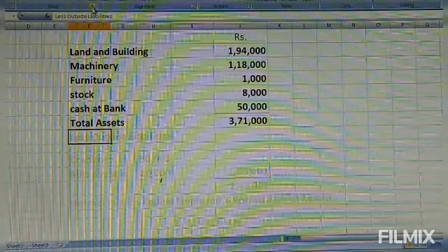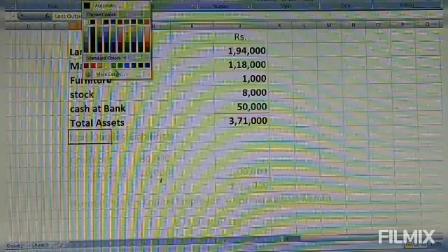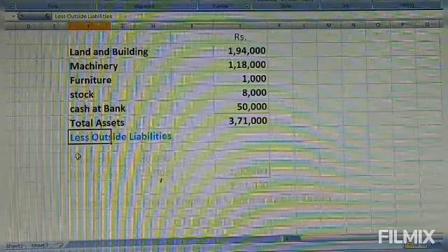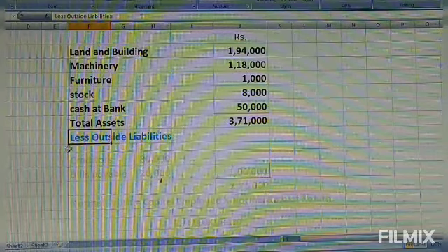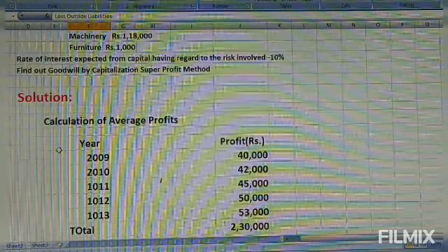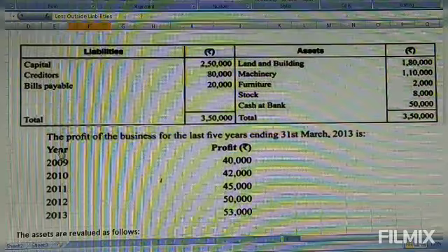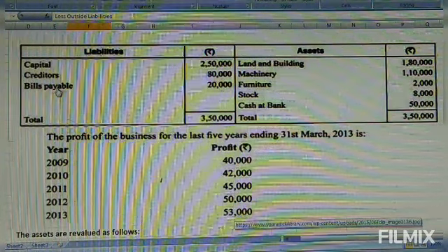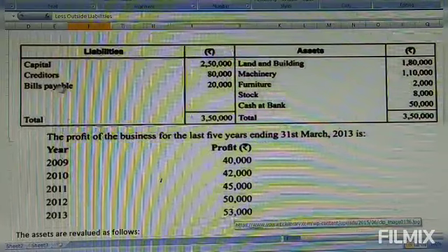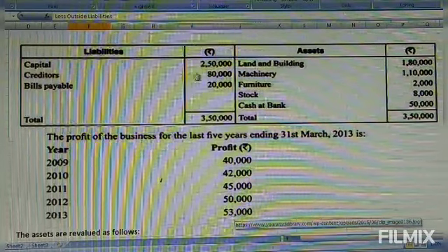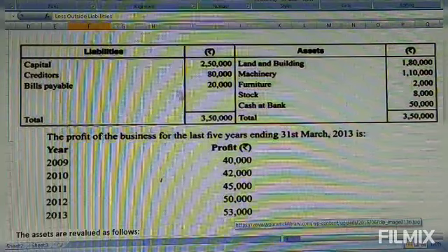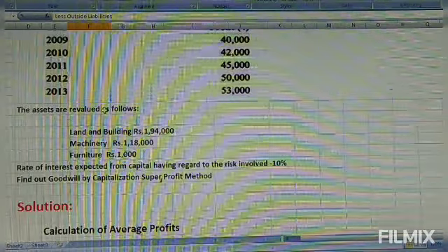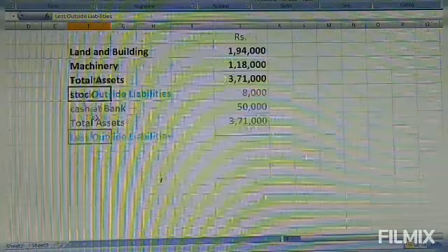Then next, we have to deduct outside liabilities, not the investments. Let us deduct the outside liabilities. Who are the liabilities? Capital should not be taken; only creditors and bills payable have to be taken. A new value is not given, so the same value has to be taken. Creditors are 80,000, bills payable 20,000. Capital is an investment and should not be taken, only liabilities. Capital is not a liability.